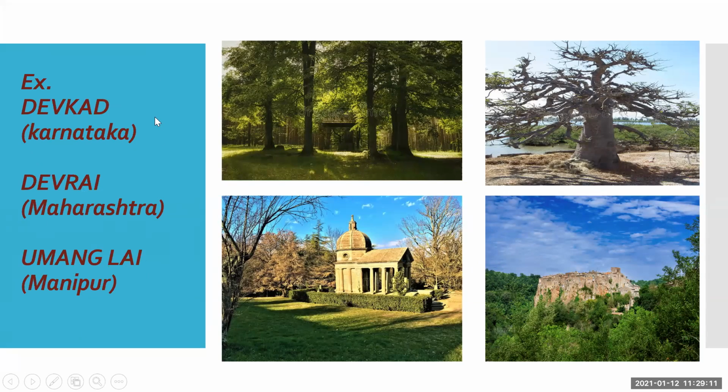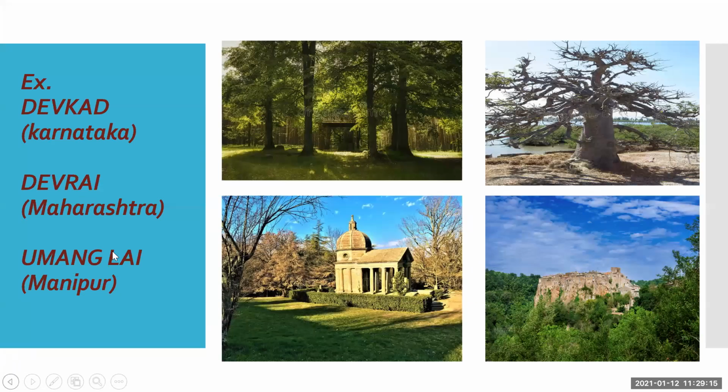So these are the sacred groves in different states. And you have to make a list of sacred groves present in Maharashtra. In the next slide, you will see the list. So this is about the sacred groves. Sacred groves is nothing but the reserved or conserved forest area in the name of God.